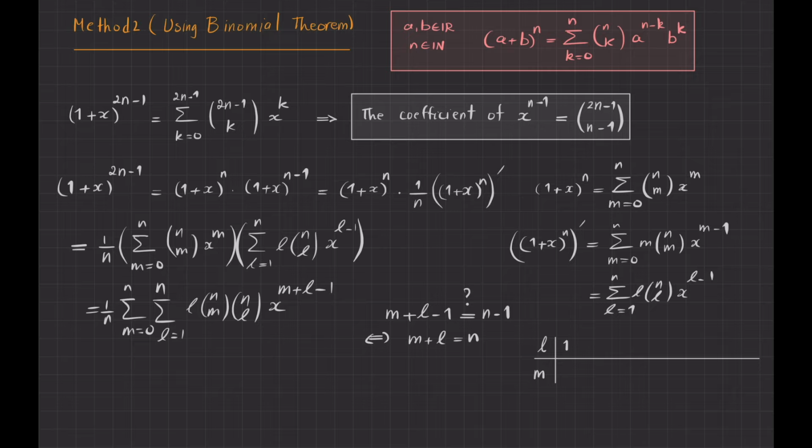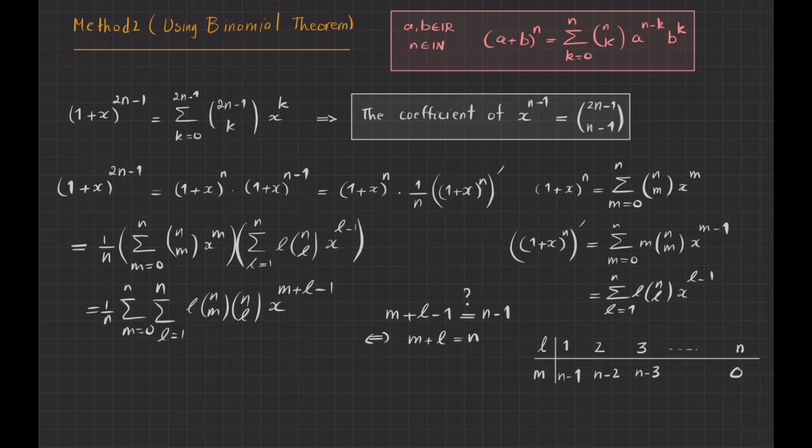And then, because I want the sum to be n, this m should be n minus 1. Yes? The second value that I can choose for l is 2, and then m has to be n minus 2. The third value is 3, then it has to be n minus 3. And my list continues. The maximum value for l is n, okay? If I choose n for l, then m becomes 0. Is that acceptable? Yes. Okay, so these are the choices that I have.